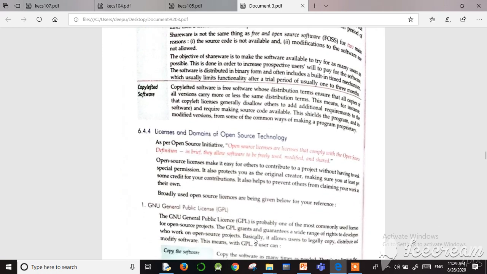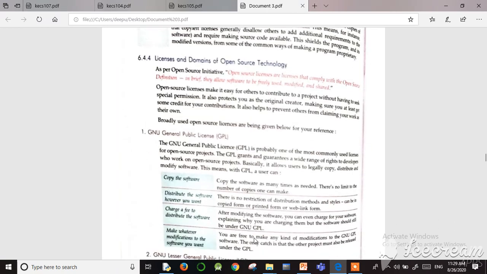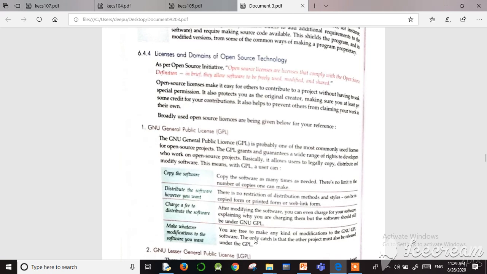Here the main license used for open source technology is GNU's GPL. GPL means General Public License. This is the commonly used open source license, probably one of the most common licenses used for open source projects. This license is widely used by developers who work on open source projects. Basically it allows users to copy, distribute and modify the software.